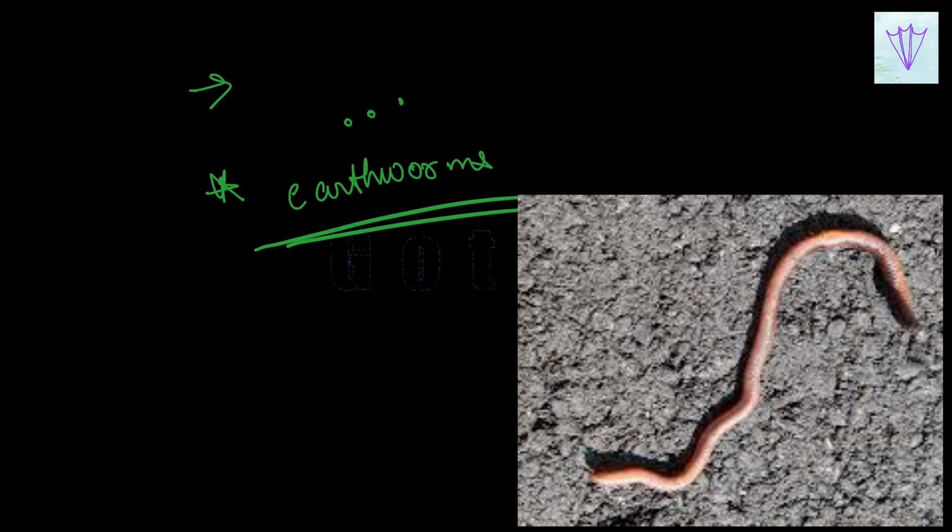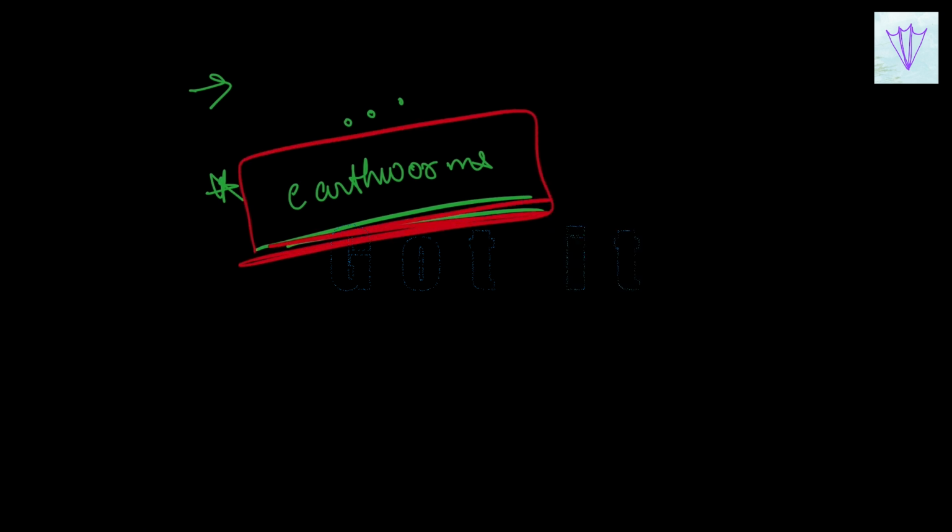So in this way, various nutrients held in the dead organisms are released back into the soil, which is again absorbed by the plants. Hence, these organisms are called the friends of farmers or nature's gardeners. So it's important to remember that earthworms are called friends of farmers or nature's gardeners.